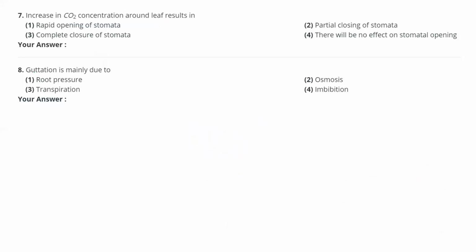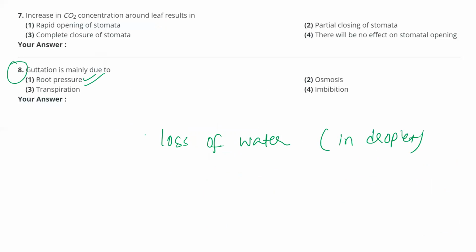Next question, what about guttation? Guttation is mainly due to which thing? It is due to root pressure. Guttation means the loss of water in droplets. The loss of water happens in droplet form, that is guttation. Okay, if loss of water happens in droplet form, we call it guttation.